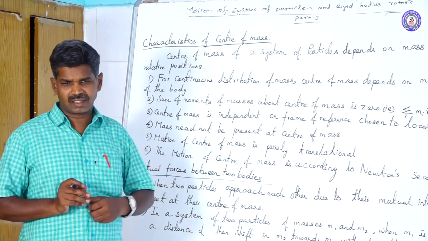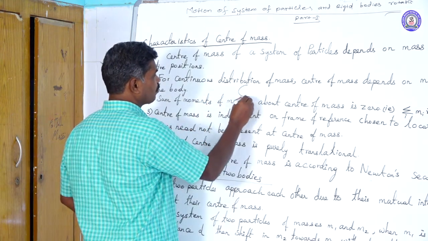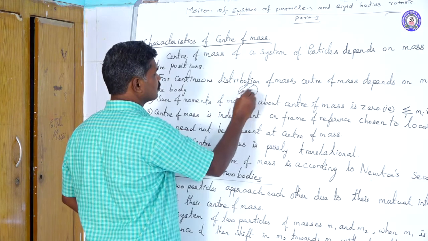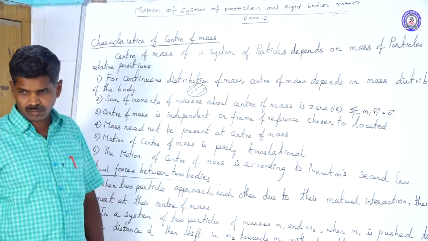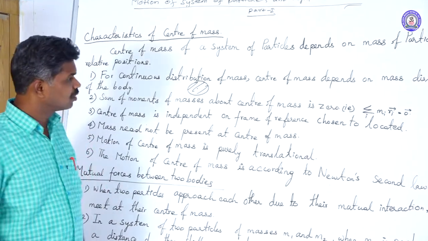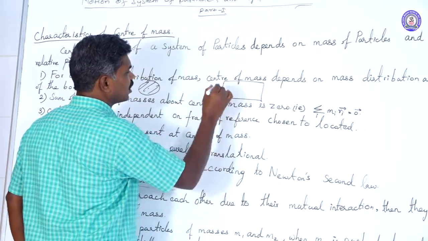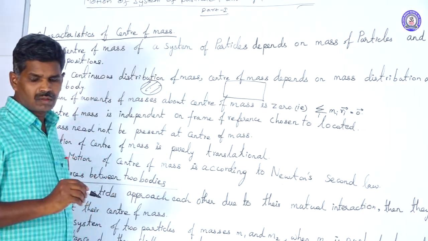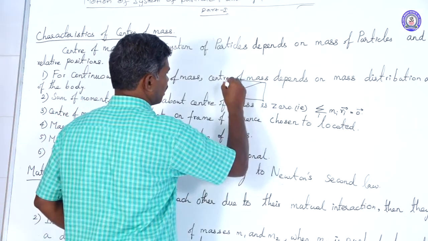There we can take one example. Suppose a circular disc. Center of mass acts at the geometric center. Next, the shape of the object, square or rectangular shape. The shape is different. The center of mass acts at the point of intersection of the diagonals.